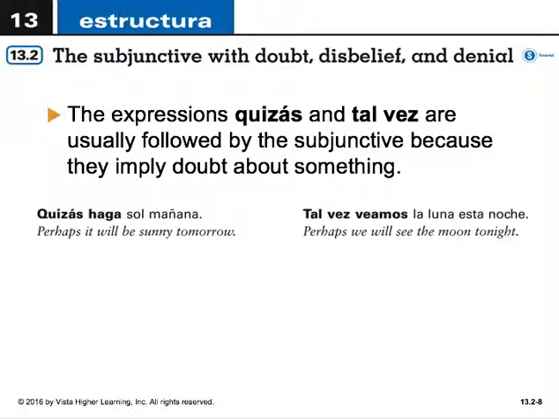The expressions quizás and tal vez are usually followed by the subjunctive because they imply doubt about something, or probability, or something hypothetical, not sure. Maybe it exists, maybe it's not. Quizás means maybe, and tal vez also could be translated as maybe or perhaps, generally speaking. Quizás haga sol mañana. Perhaps it will be sunny tomorrow. O tal vez veamos la luna esta noche. Perhaps we will see the moon tonight.